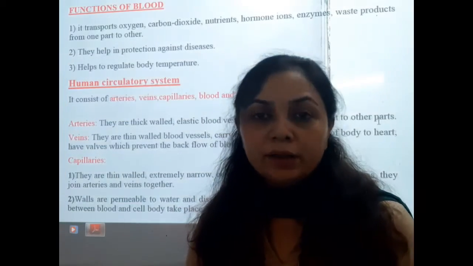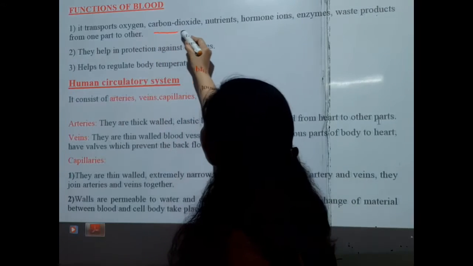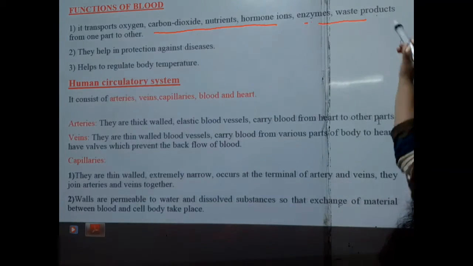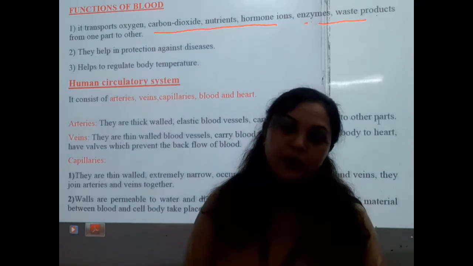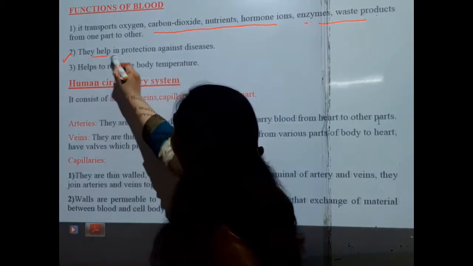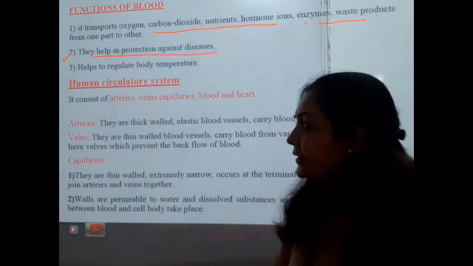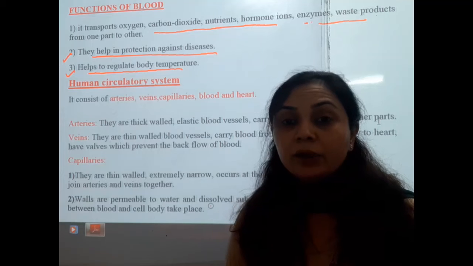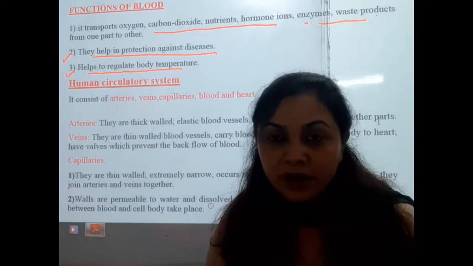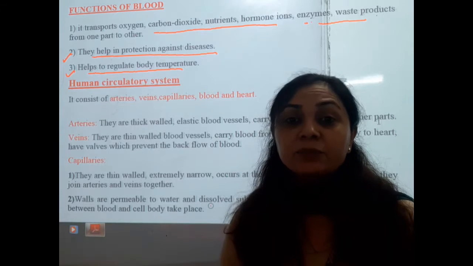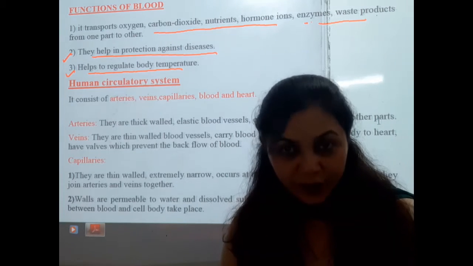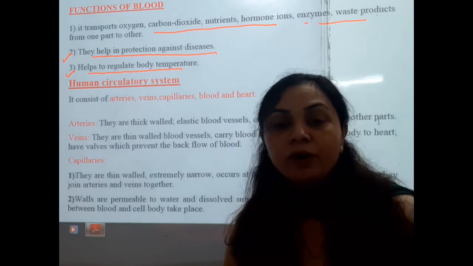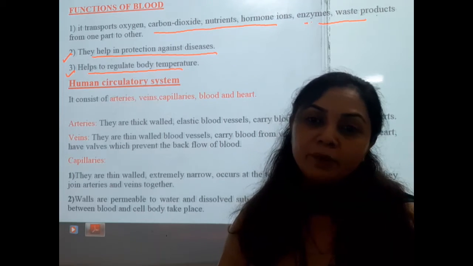So what are the functions of the blood? It transports oxygen, carbon dioxide, nutrients, hormones, ions, enzymes and waste products from one part to another. Second, it helps in protection against diseases, and third, it helps to regulate body temperature. Why? Because in the previous topic, respiration, we know that energy is produced after respiration, and the blood is responsible for transporting the energy from one organ to another. So it maintains the temperature of our body.